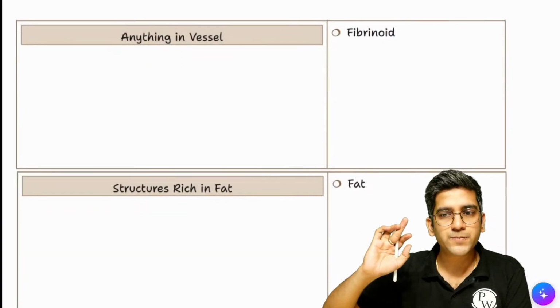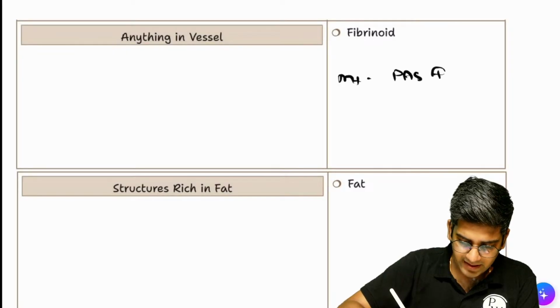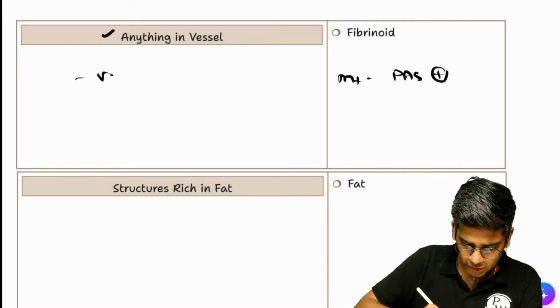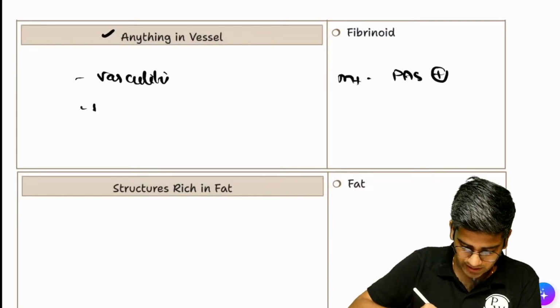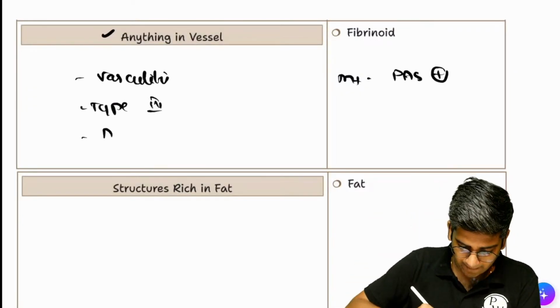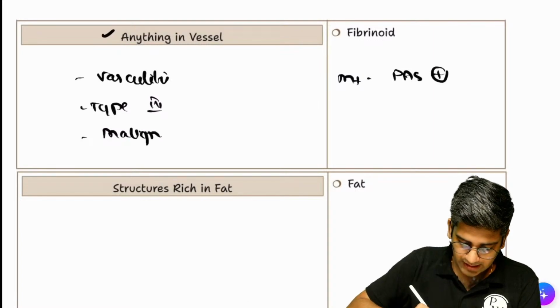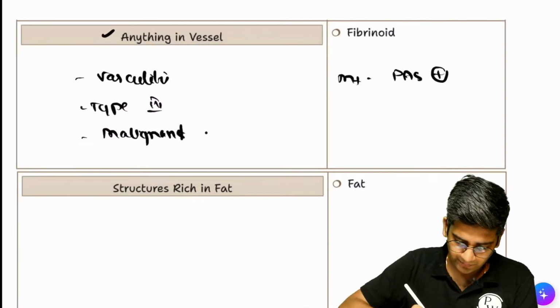Fibrinoid. Oid means like. Fibrinoid necrosis, in microscopy, one important finding is that it will be PAS positive. Anything in the vessel, which could be vasculitis. Just now we saw a hypersensitivity reaction, type 3 hypersensitivity reaction, any vasculitis, right? Malignant hypertension. And there's one condition where you'll have Aschoff bodies. Can anyone tell me that condition?